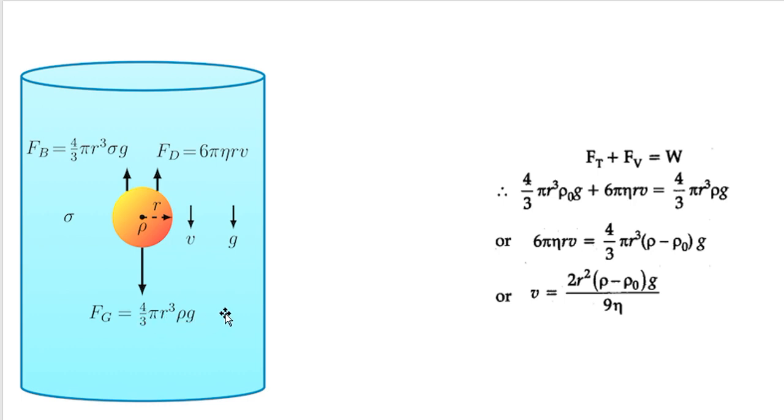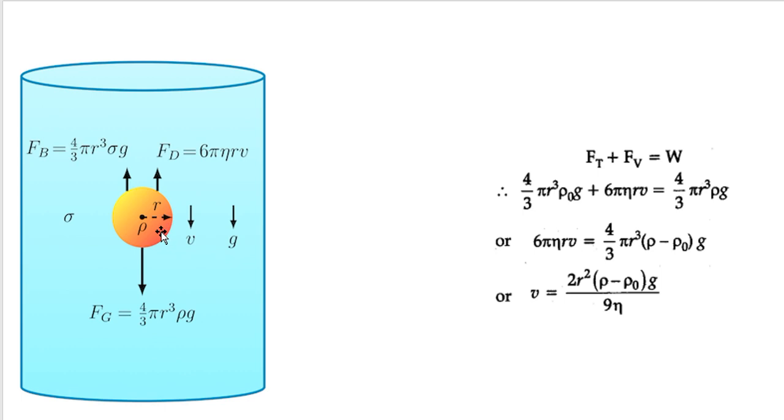Now we have already mentioned that this is a liquid like water. So when a body, spherical body or anything like that, falls through water or any medium, it will experience an upthrust. Upthrust is produced due to the presence of this liquid.